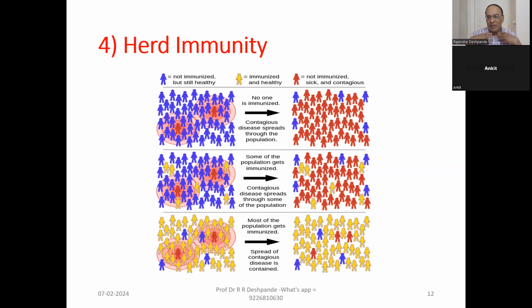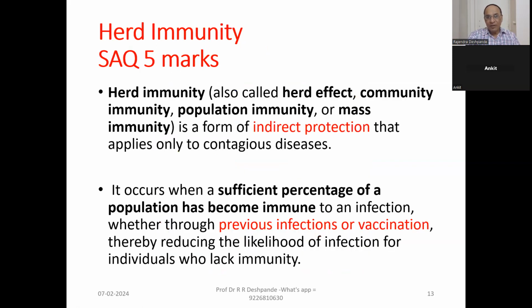Total protection, for example, in my Gokhale Nagar, total protection in my Kapila society, total protection in Maharashtra state, total protection for India. Corona ended, finished, because of this herd immunity. Okay. Herd immunity is also called community immunity.